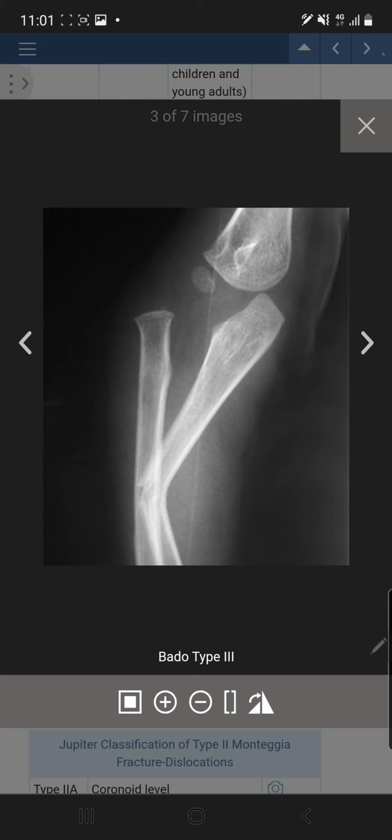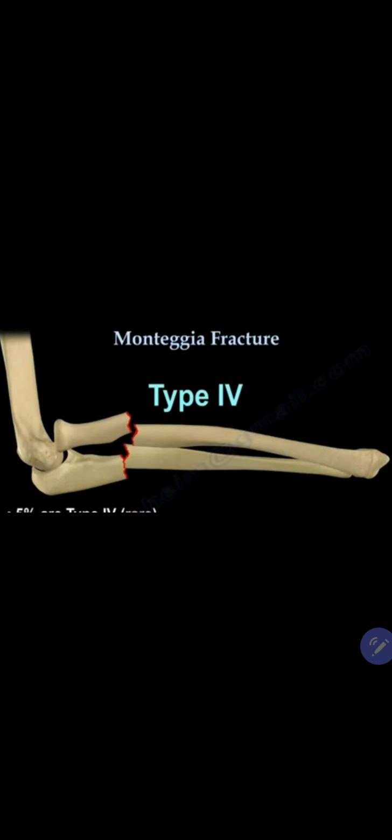type 3 يكون في fracture of the proximal ulna with lateral dislocation of the radial head. type 4 عبارة عن fracture of the proximal or middle third of the ulna plus fracture of the radius with dislocation of the radial head in any direction.